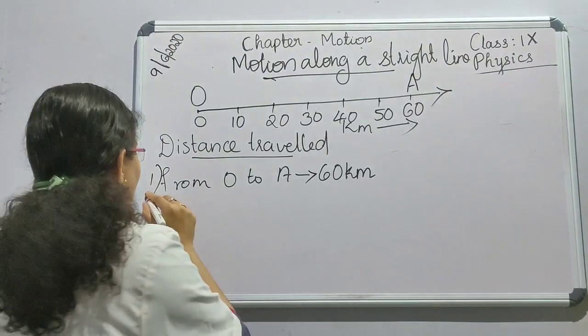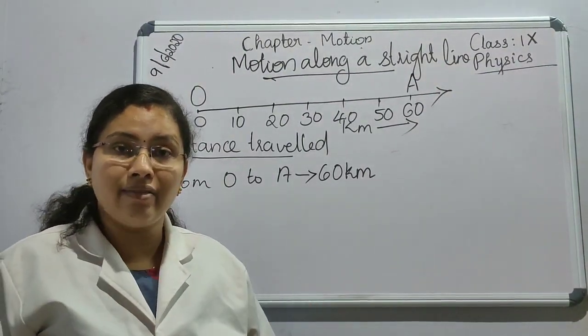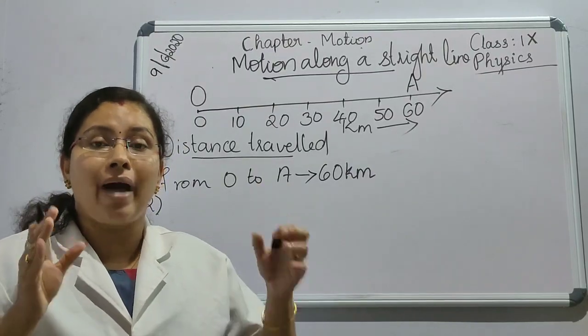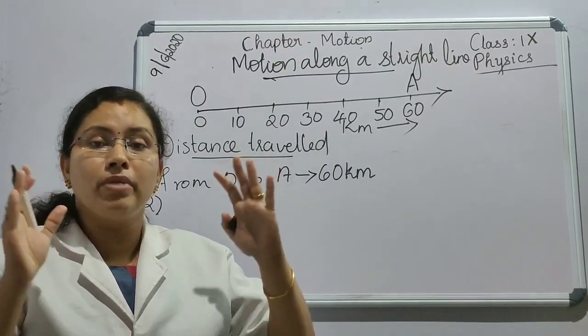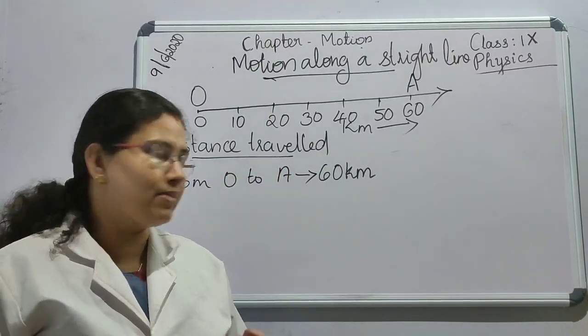Now, in the second case, what is the distance covered? Distance covered is the actual path length of an object between the initial position and the final position. Hope you understand this.